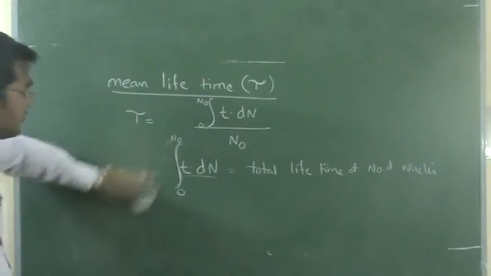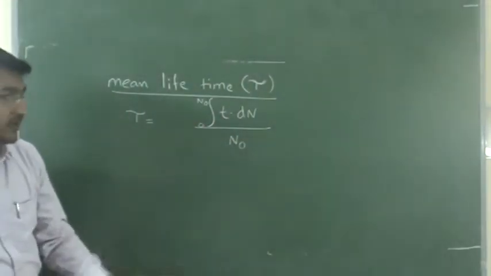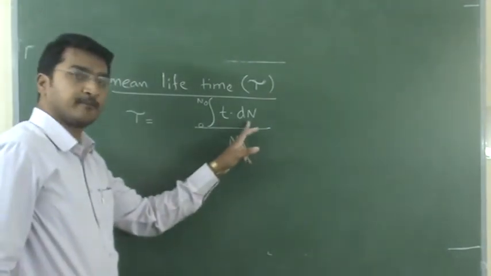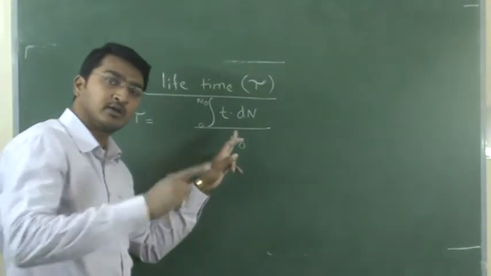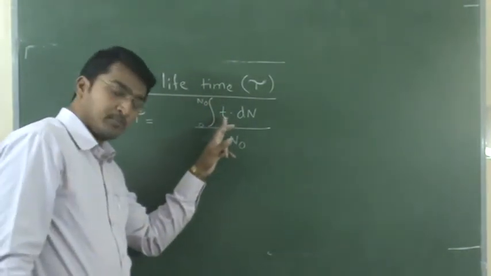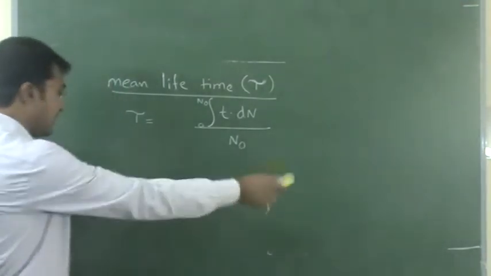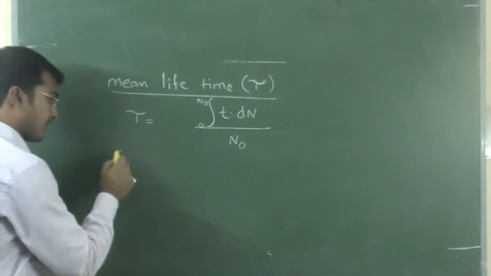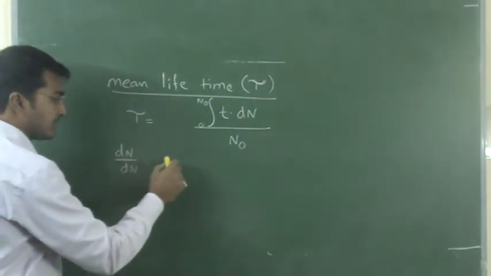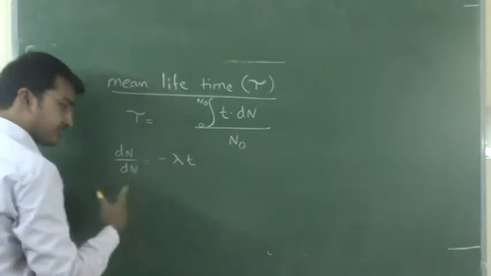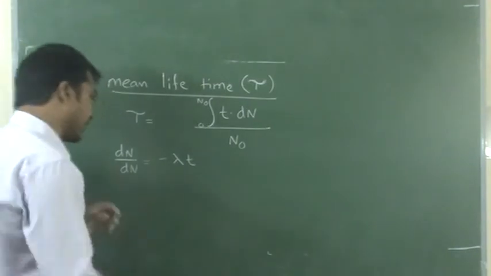Now the equation becomes like this. The integration of t into dN represents the total lifetime of the number of nuclei present in a substance, divided by the number of nuclei. But we know one term: dN by dt is equal to minus lambda N, according to the decay constant, the radioactive decay law.